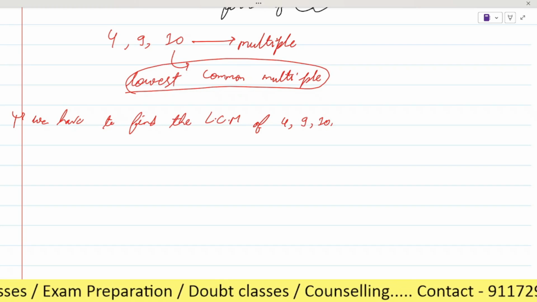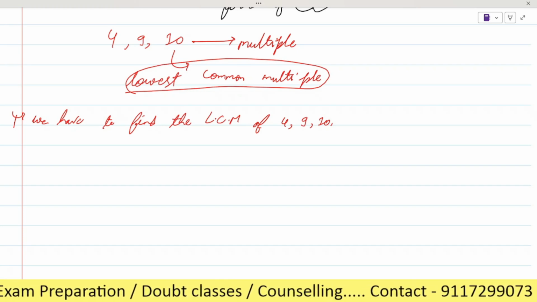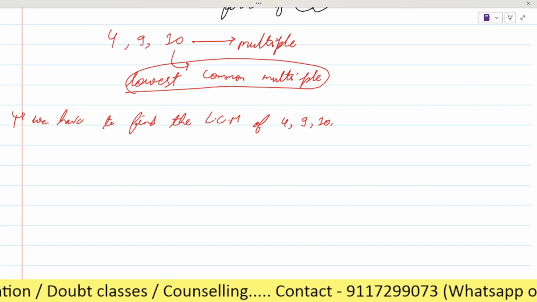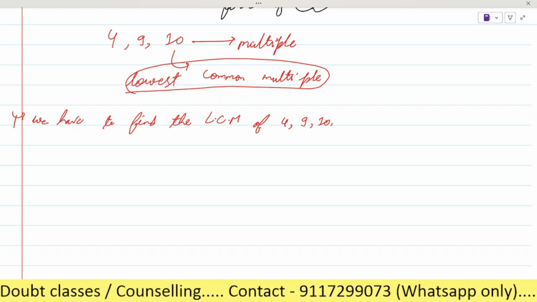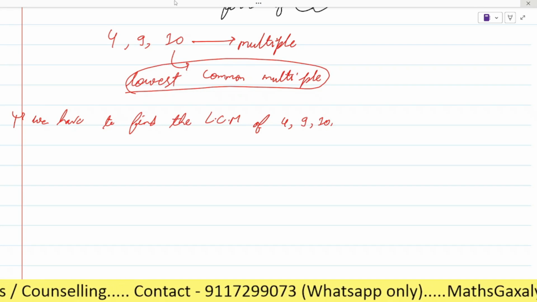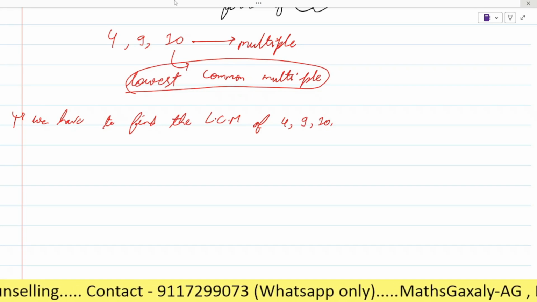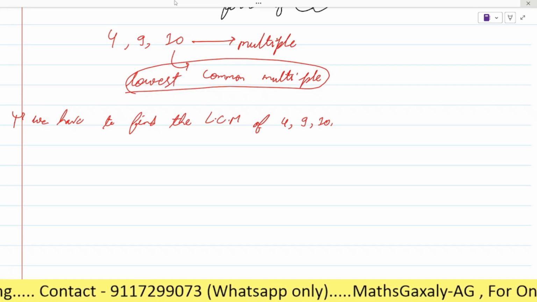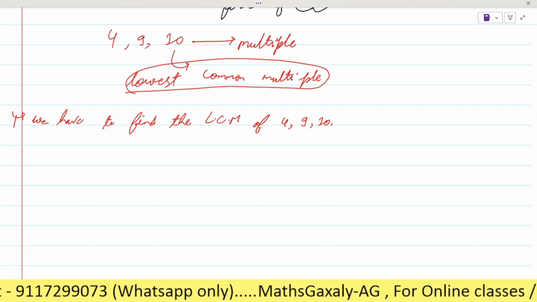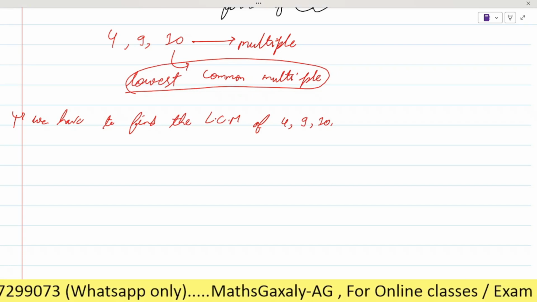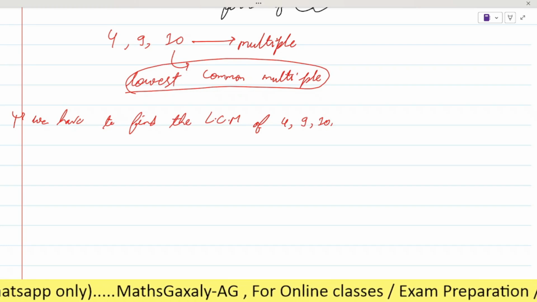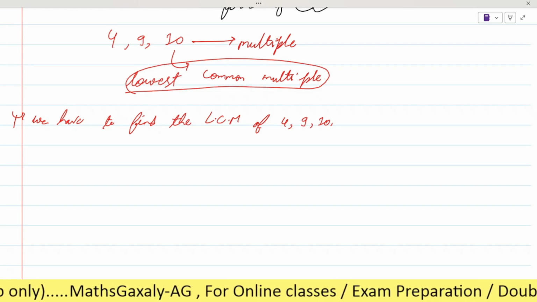What do you mean by there are three other methods? So there are a total of three methods of LCM. When we learn the LCM, we will learn three methods of finding LCM: the listing method, the prime factorization method, and the division method, which is also known as the ladder method. So by using these methods we can find the LCM of any number.